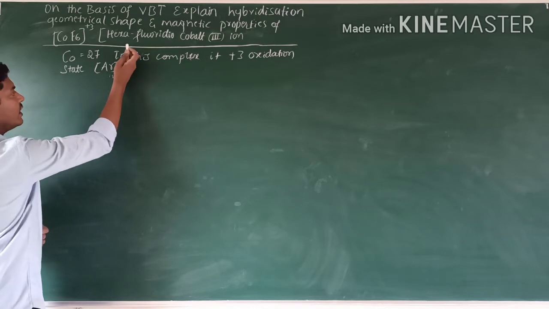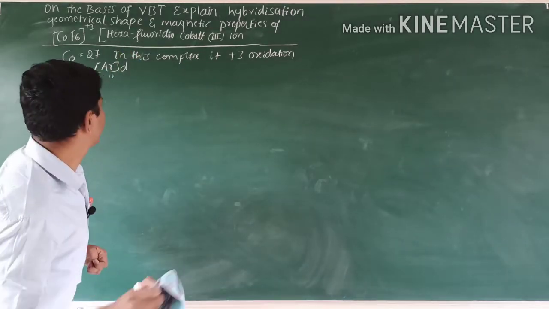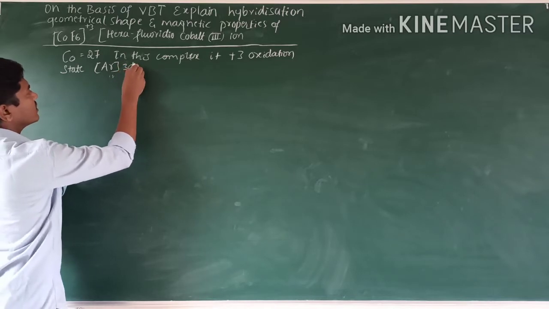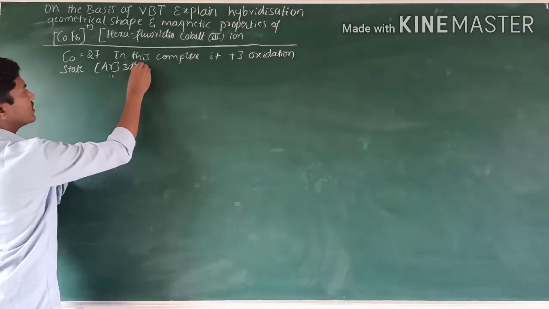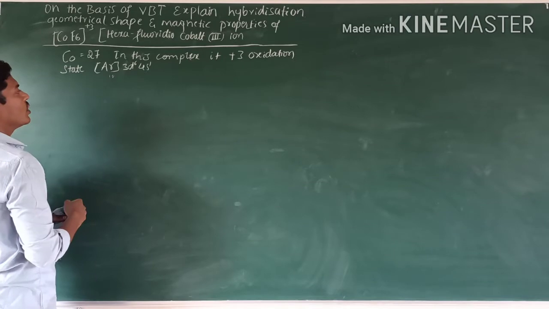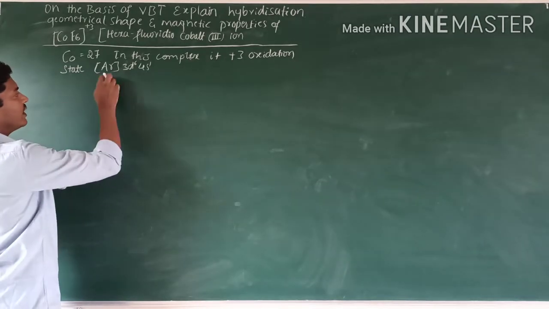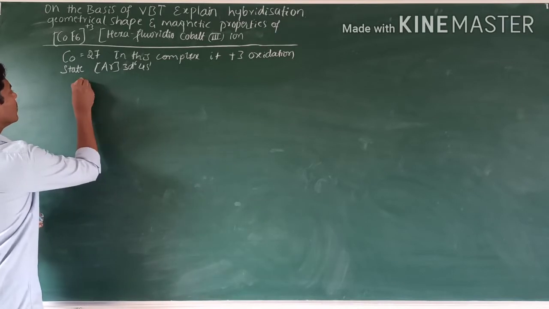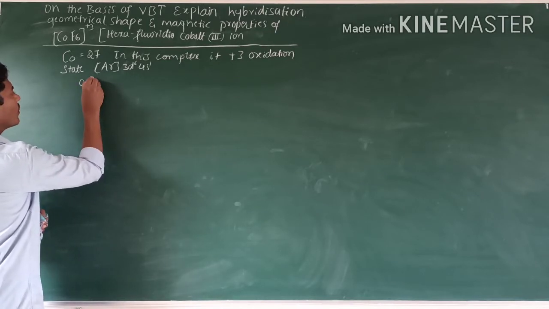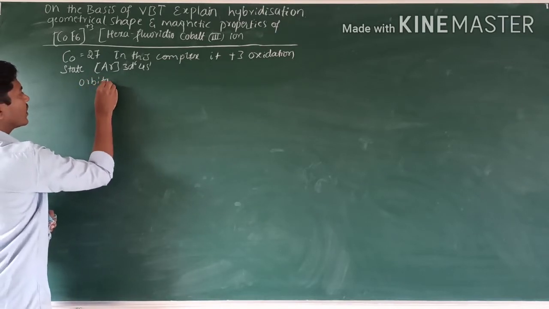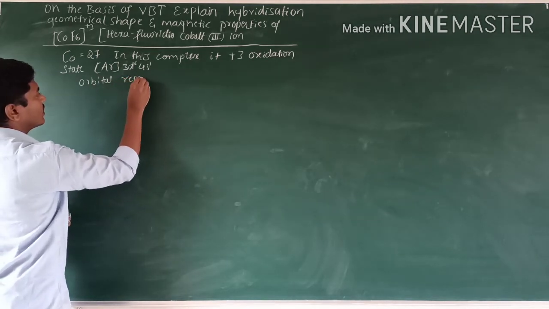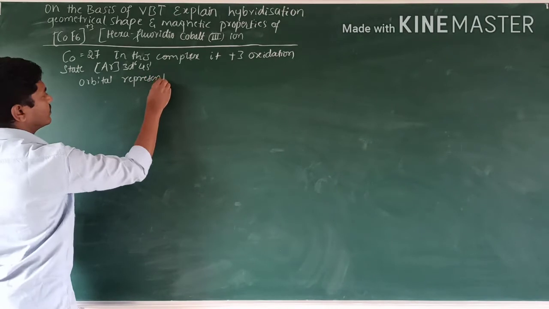Then 3d 6, so 18 plus 6 is equal to 24. Orbital representation.